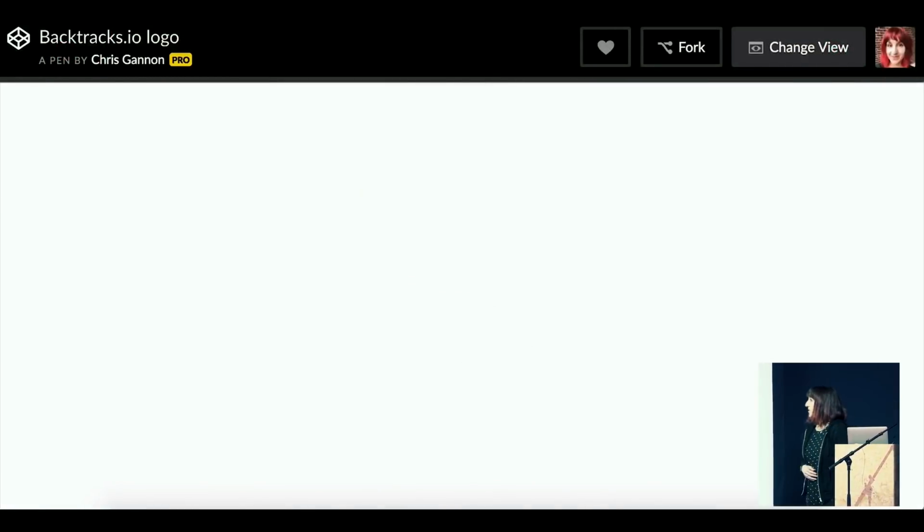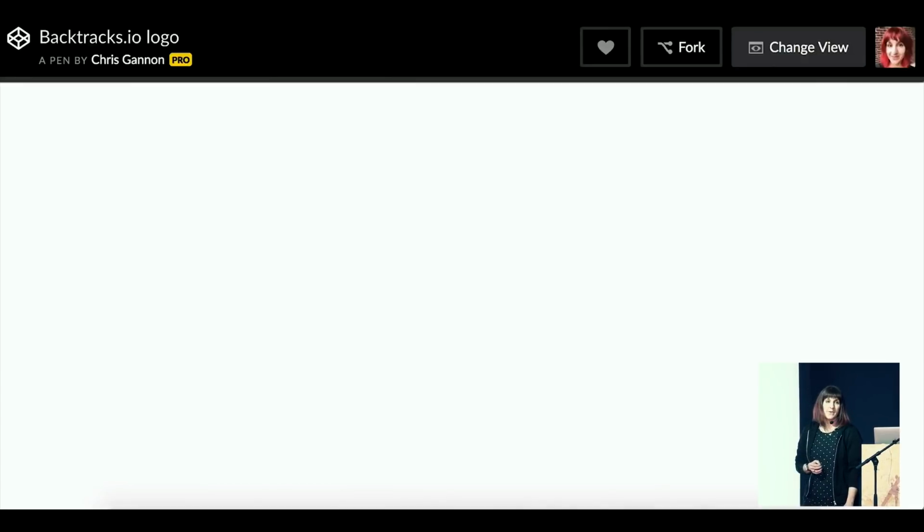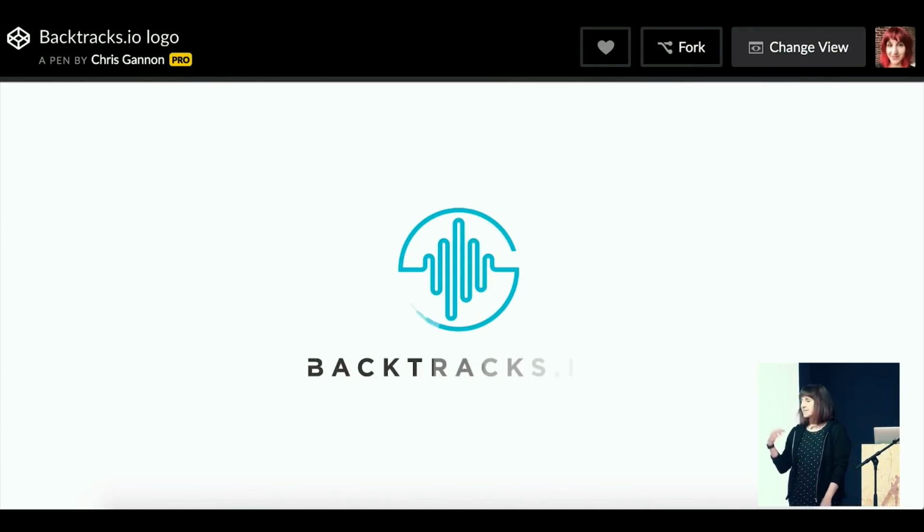SVG is also really great for logo animations. Literally, if anyone's talking about animating a logo, you probably want to do it in SVG. I can think of almost no exceptions to that. Chris Gannon does a lot of really great ones, like this one, where it's this lovely draw-on effect and kind of fill-in thing. SVG is great for this, and the file size is going to be super, super tiny. It's always going to be crisp, and no one wants their logo to be blurry.